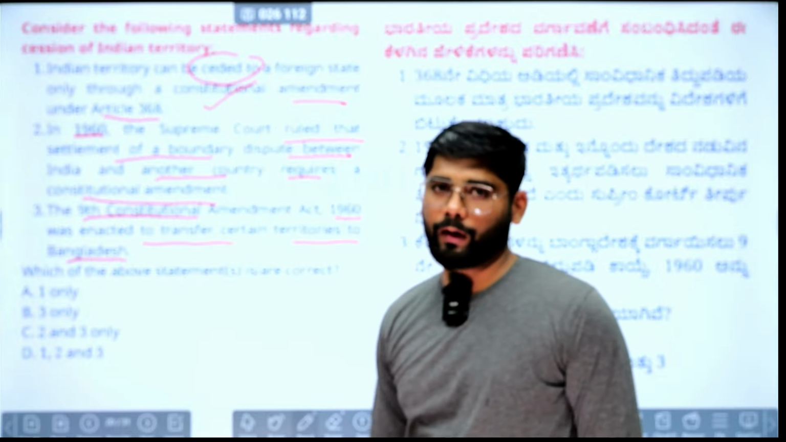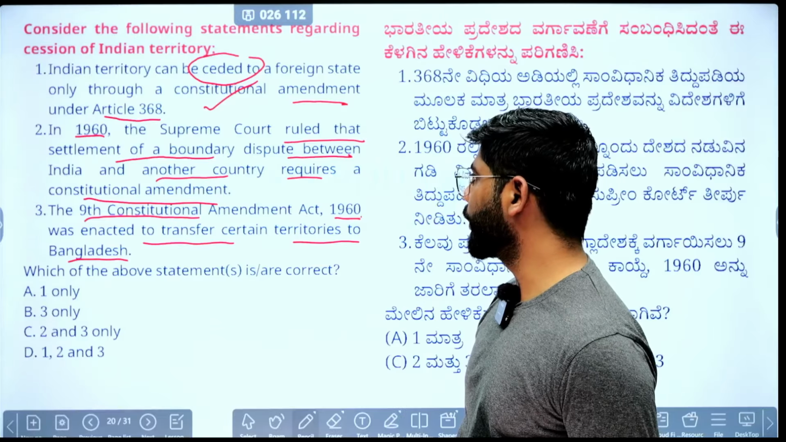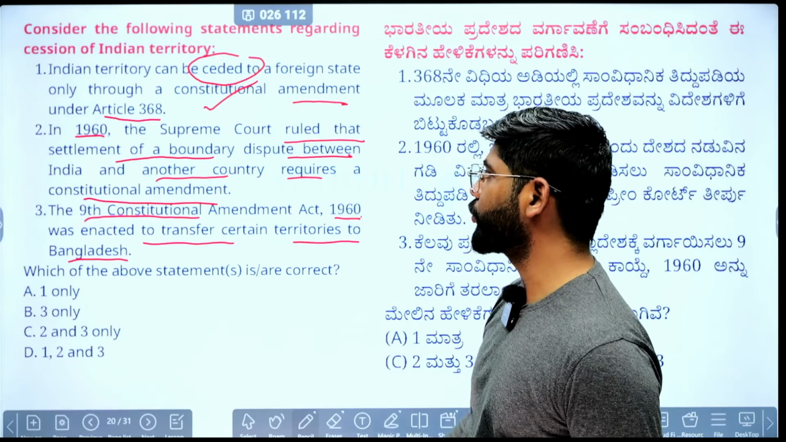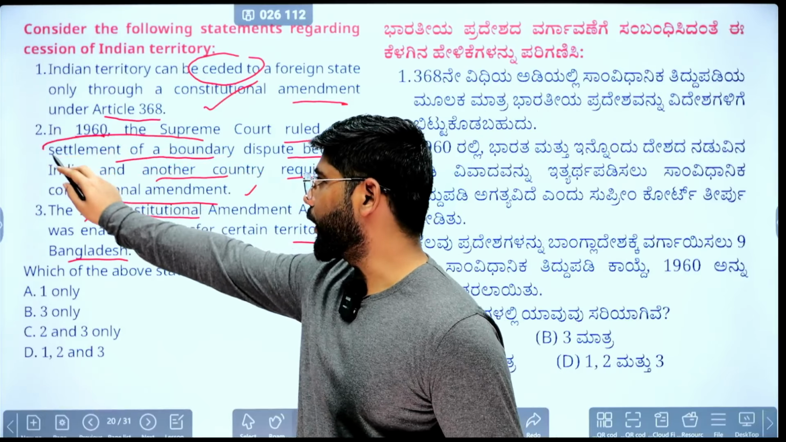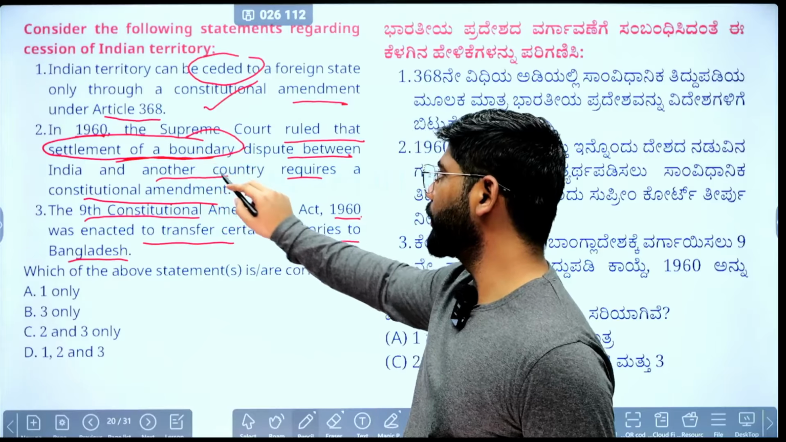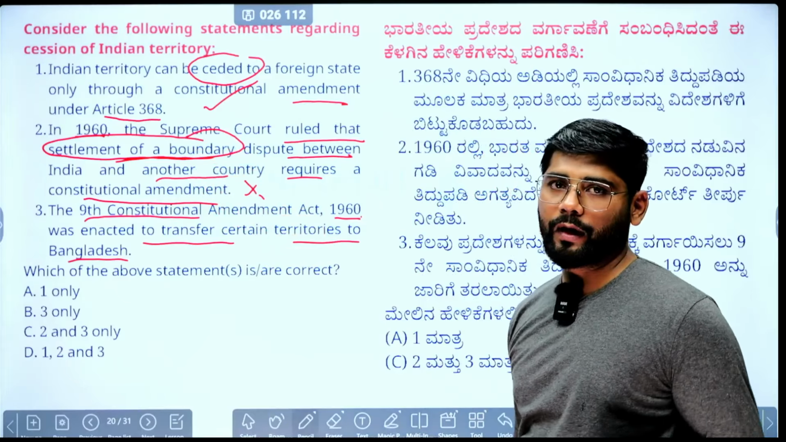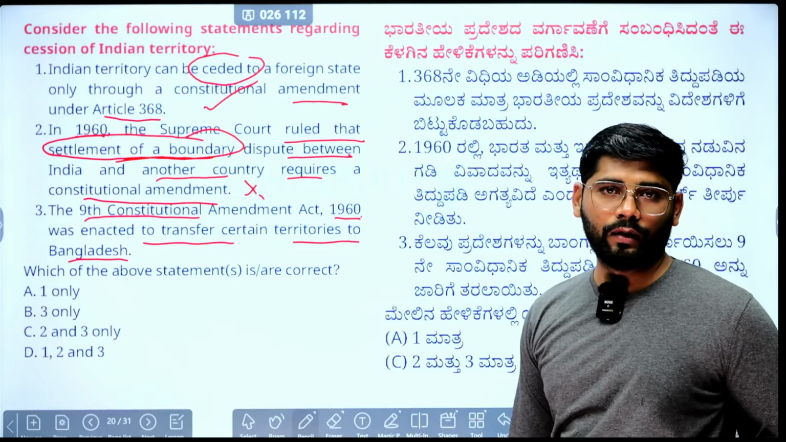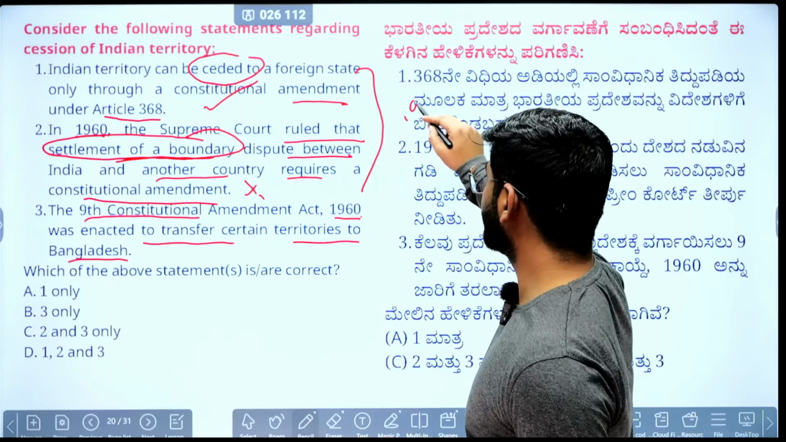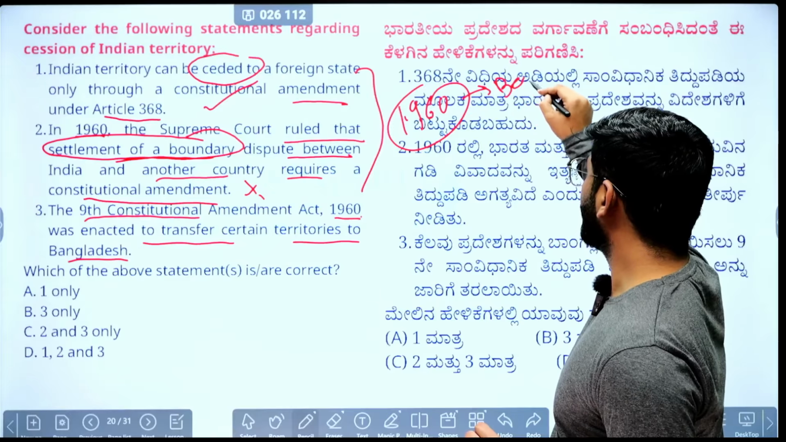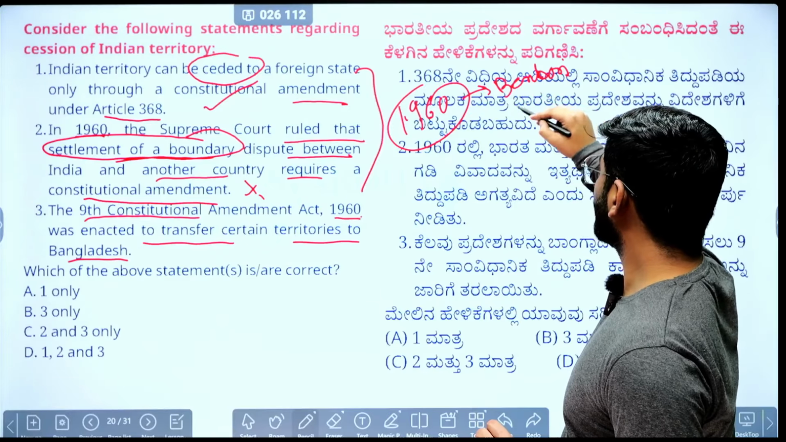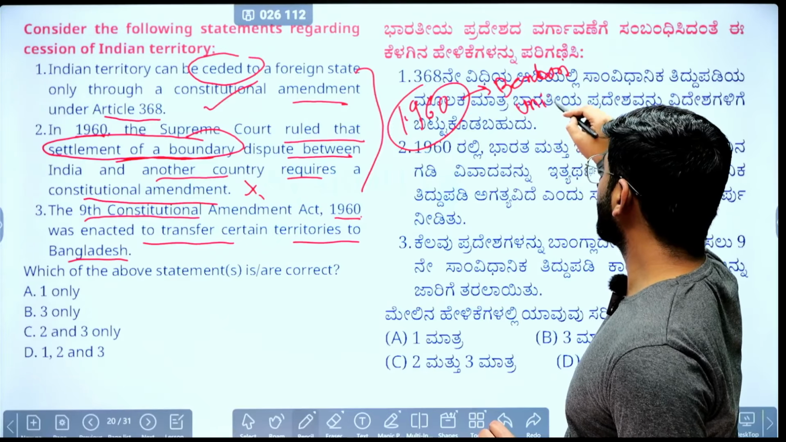Second statement: in 1960, the Supreme Court ruled that settlement of a boundary dispute between India and another country requires a constitutional amendment. More or less the same, but when it comes to settlement of a boundary dispute, there is no need of a constitutional amendment. The settlement can be done through an executive order. Now, what is the case that occurred in 1960? This particular case is known as the Berubari Union case.